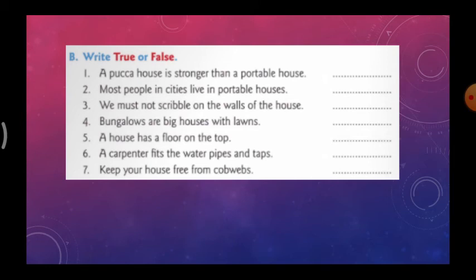Write true or false. A Pakka house is stronger than a portable house. It is stronger than a portable house? True. Most people in cities live in portable houses. False. We must not scribble on the walls of the house. True. Bungalows are big houses with lawns. True.